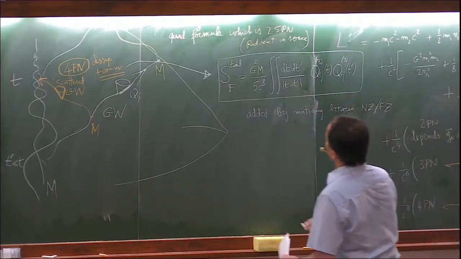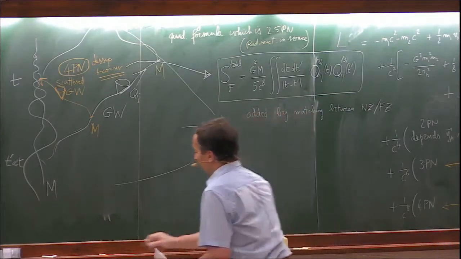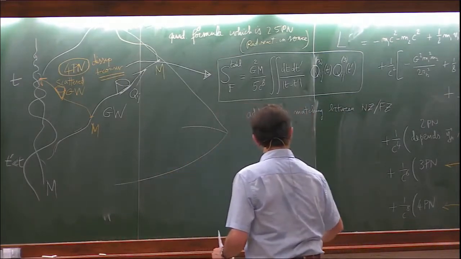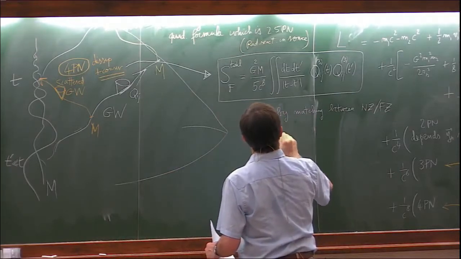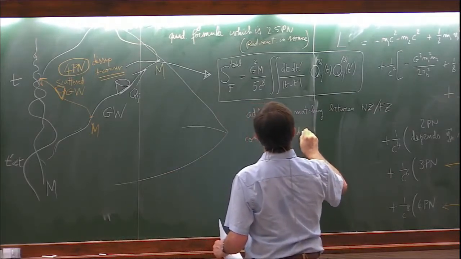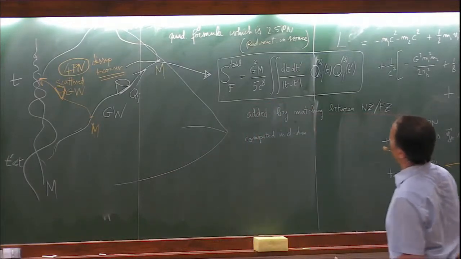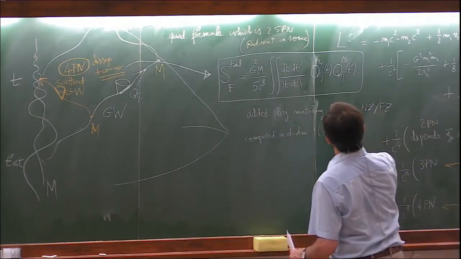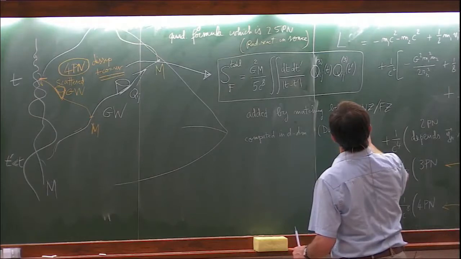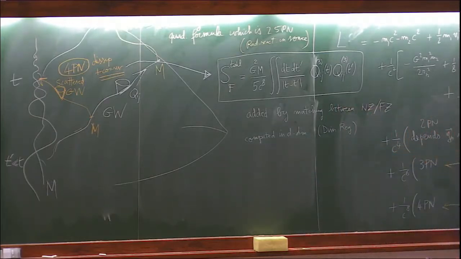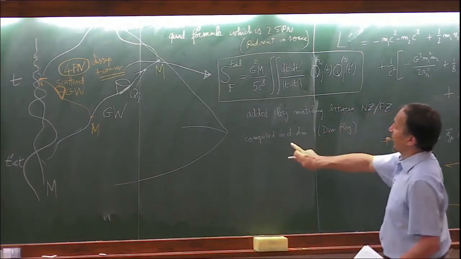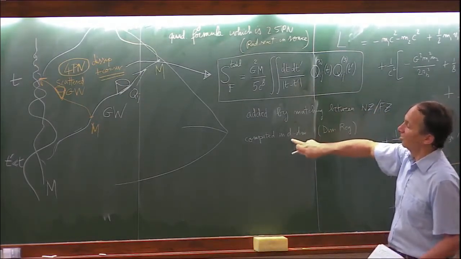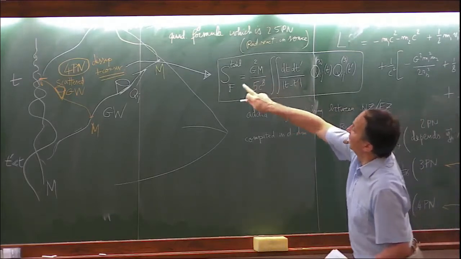And this should be computed in d dimensions, because we are using DIMREG. And when you do that, you will find that there is a pole coming from this tail term.